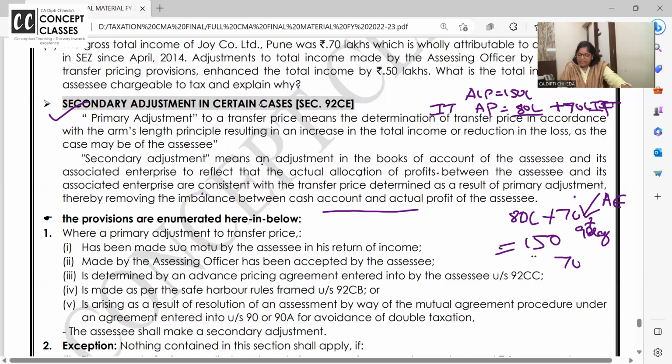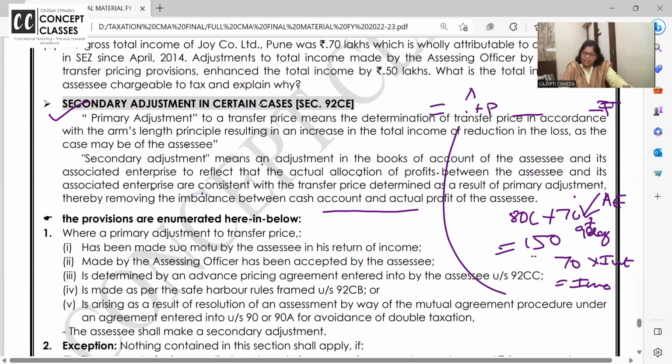And on this 70 lakh, as if to the foreign associate enterprise we are telling you, instead of 80 the sales is 150. If you do not give the 70 lakhs in 90 days, then on 70 lakhs interest will be added, and this interest will also be income for the associate enterprise. Ma'am, until when will it be income, how many years? Until you bring it to India.